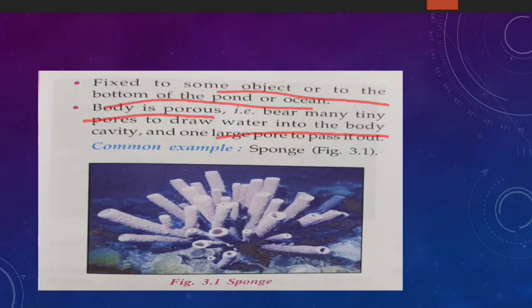So if it is asked give one important characteristic of Porifera, then you will say that the body is porous. It bears many tiny pores to draw water into the body cavity and one large pore to pass it out. Clear? And if the question is why the body is porous, what is the purpose behind it? The purpose is to draw water into the body cavity and one large pore to pass it out. And the example is what? A sponge.